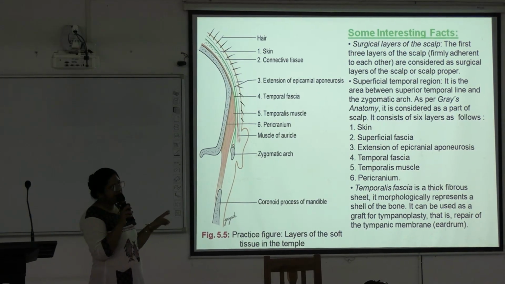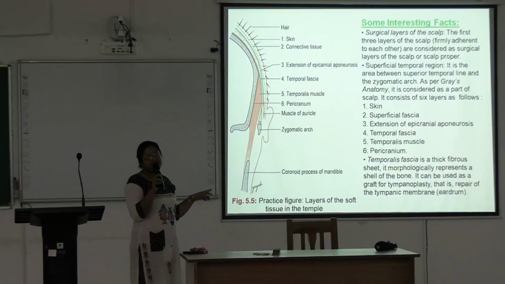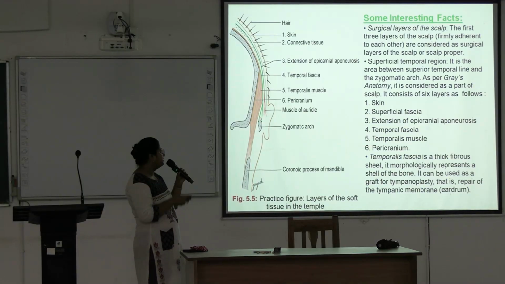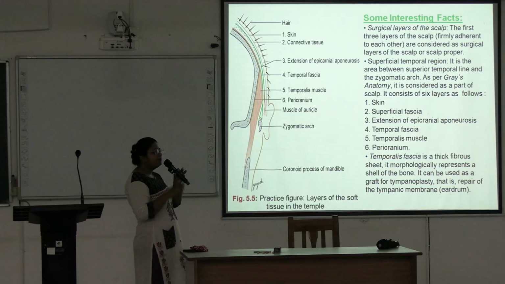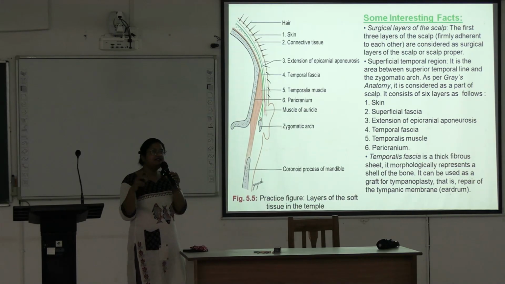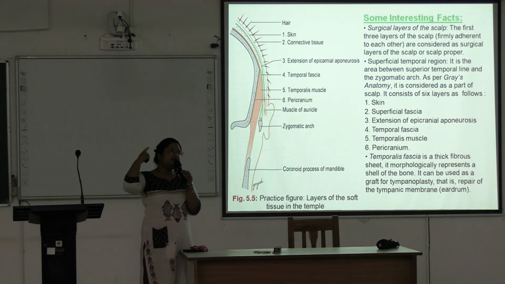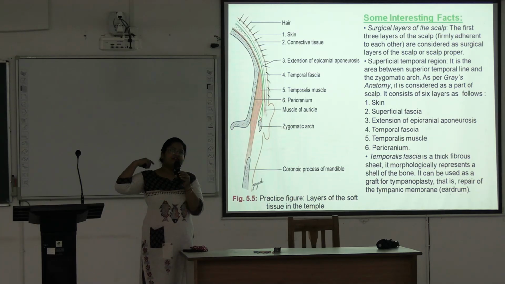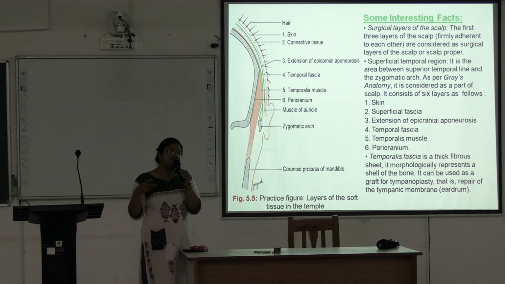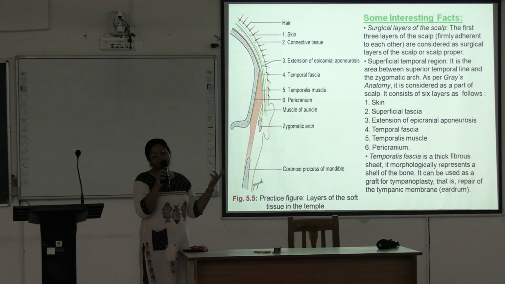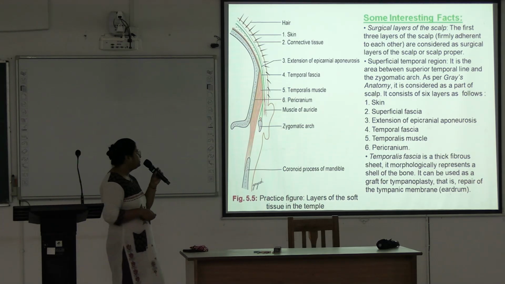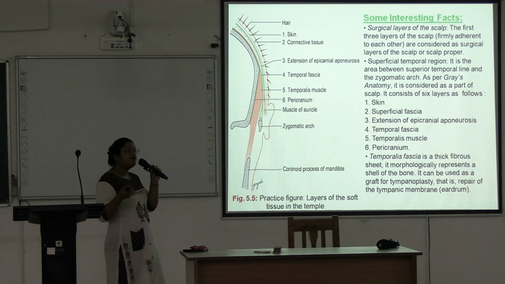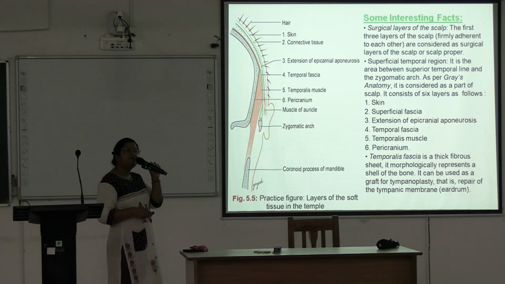Okay, why is the temporalis fascia used in tympanoplasty? That is repair of the tympanic membrane or eardrum, because it is located in the same operation field. In ear operations, the temporal region is lying near the ear, and this fascia is similar to the eardrum, so there is less chance of graft rejection. That's why this temporalis fascia is used for repair of the tympanic membrane.